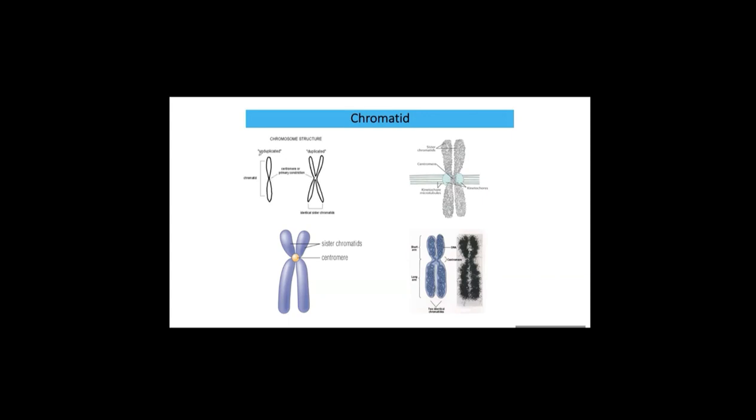But when you look at this unduplicated chromosome, this is not related to mitosis yet. But when the cell determines we need to divide, then this unduplicated chromosome in the mother cell is doubled in amount. We call this sister chromatid.